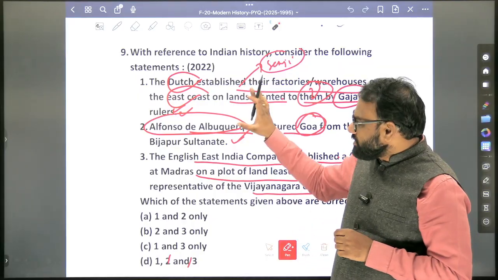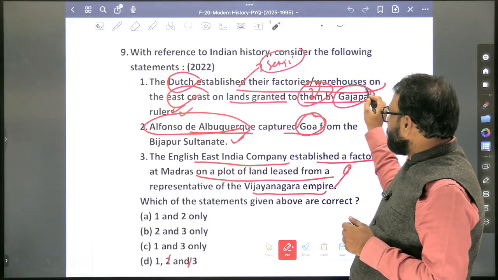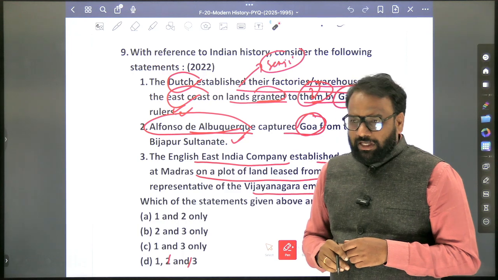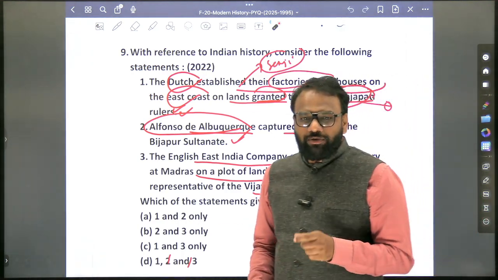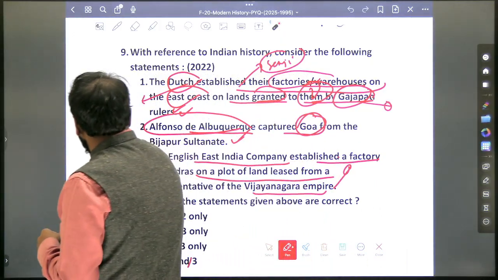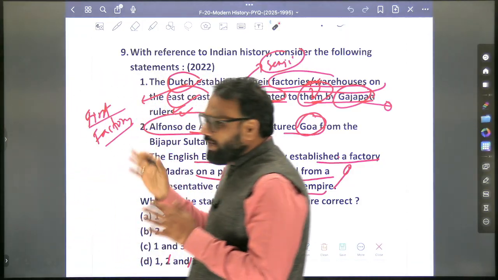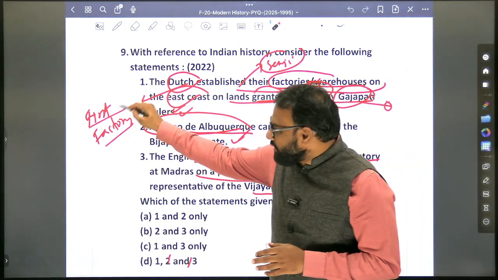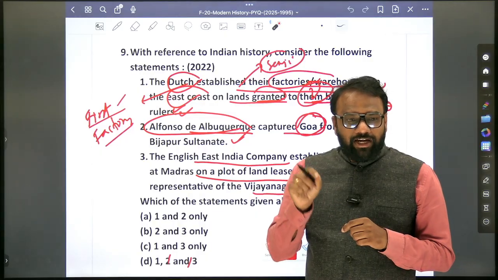Now this question should arouse your curiosity. The Dutch established their factories, warehouses on the east coast on the lands granted to them by Gajapati rulers. So the curiosity is: where was the first factory of the Dutch established in India? Whether it was on the east coast or at some other place. So where was the first factory established? In this context, factory means even a trading platform. A trading area is also called a platform. So where was the first factory established in India by the Dutch? Where was the first factory established in India by the Portuguese?